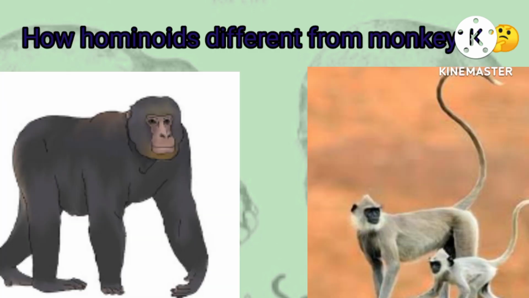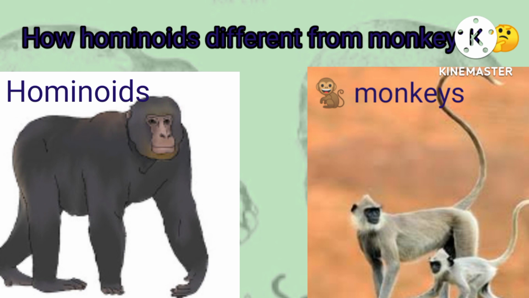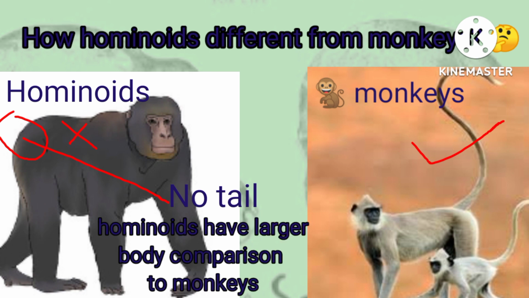Now how can we say that hominoids are different from monkeys? Let's study. Because they have no tail and the monkeys have. They also have a larger body in comparison to monkeys.